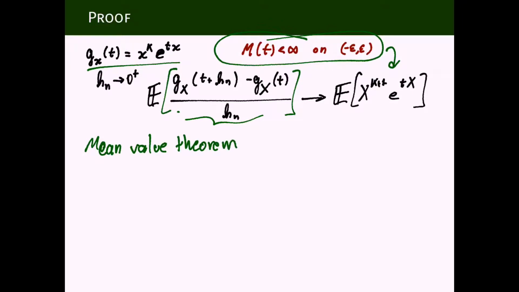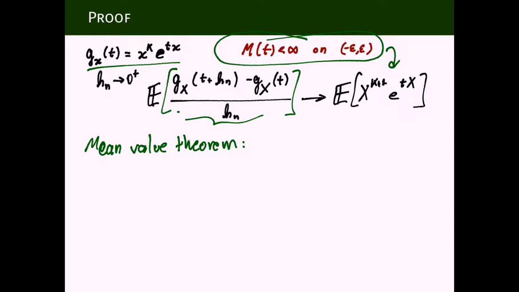So what is this? This is the slope of a secant line. We have the graph of g_x. We take 2 points, they're different points, even if they're very nearby. We compute the change in g, we divide it by the change in t, and this is the slope of a secant line. This is the classical definition of derivative, as the slope of the tangent line is the limit of the slope of secant lines.